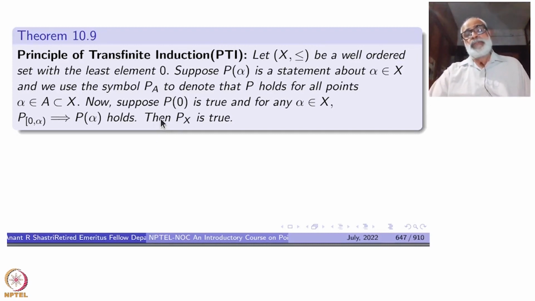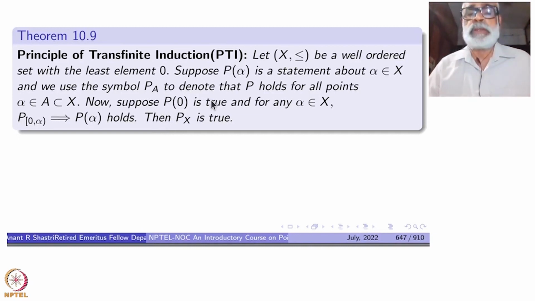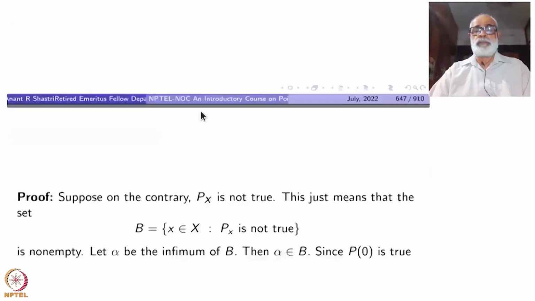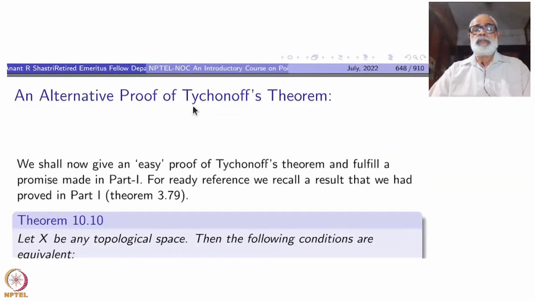So our next aim is to illustrate the use of the principle of transfinite induction with one single example, but that example is going to be something very important, namely the product of arbitrary non-empty families of compact spaces is compact. Okay, that is Tikhonov's theorem.